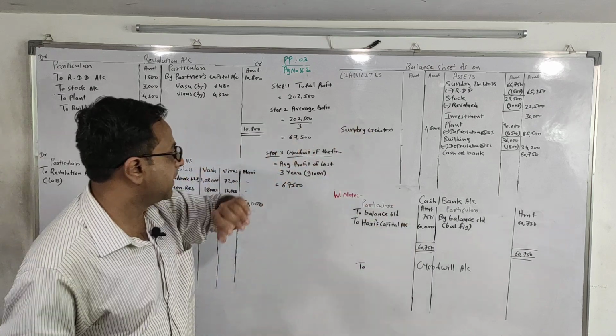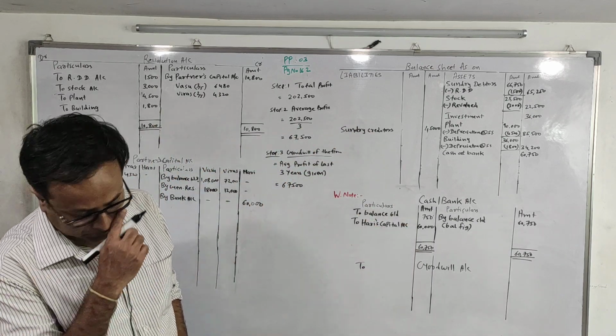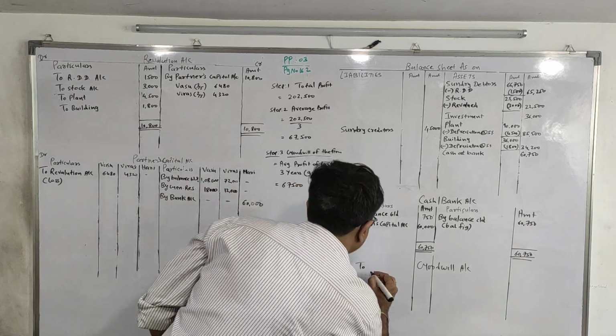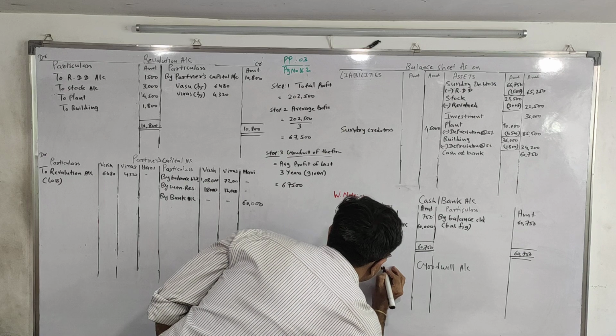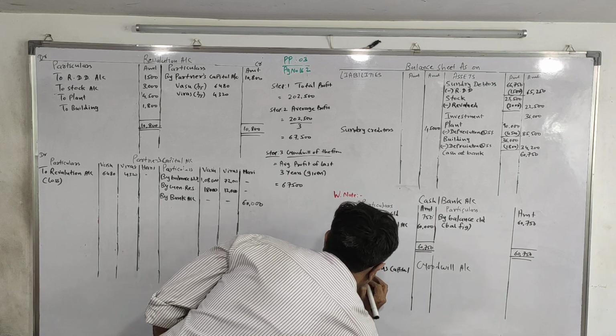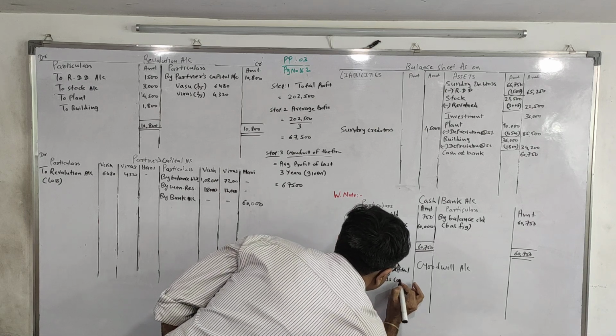Goodwill account debit side, the ratio is 3:2. So to Vasu's capital and to Virat's capital.